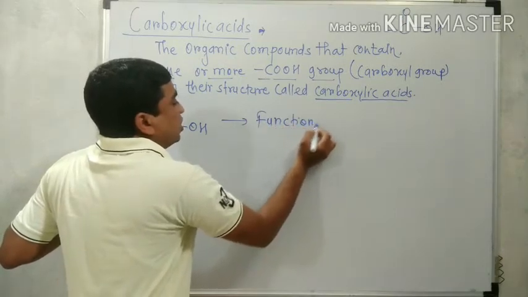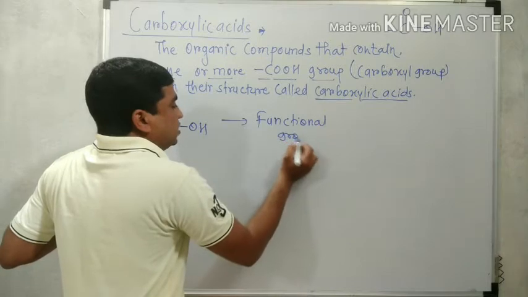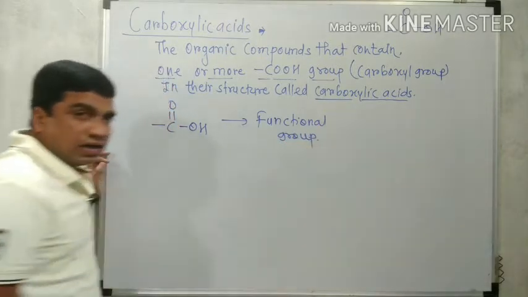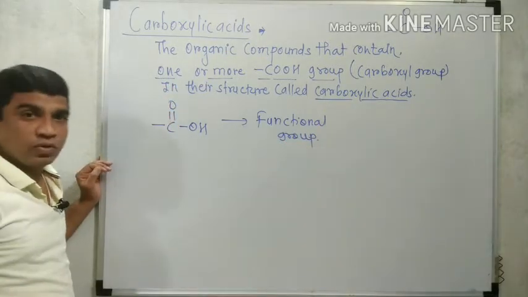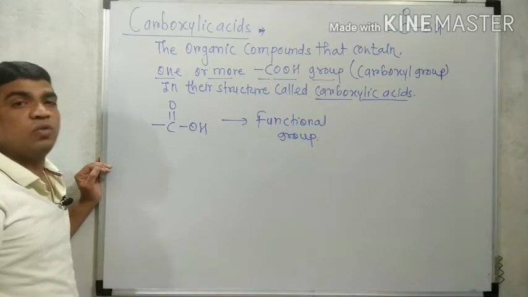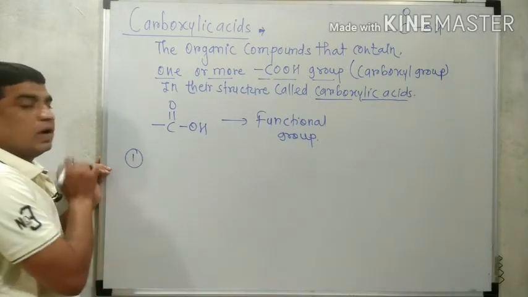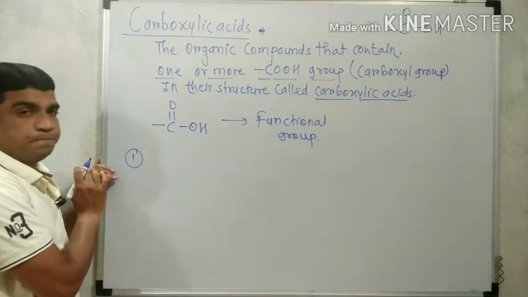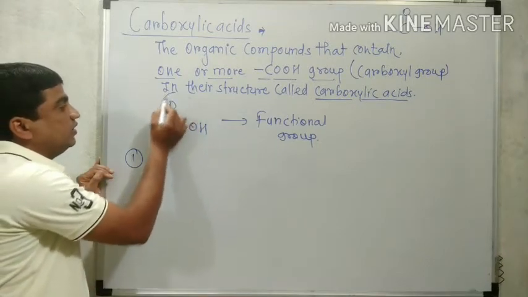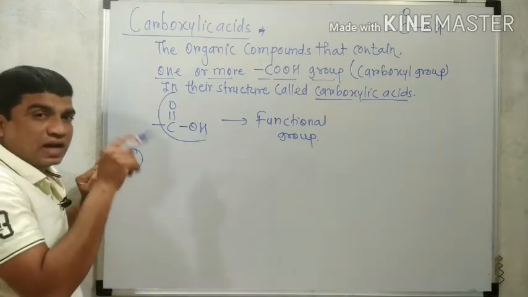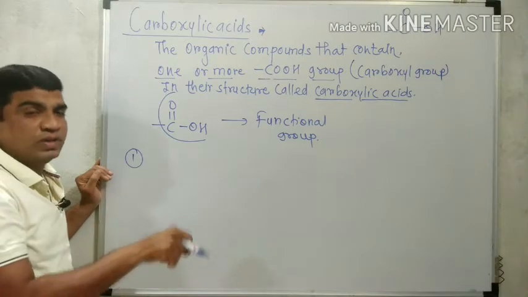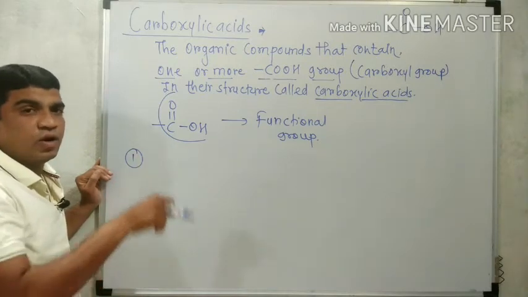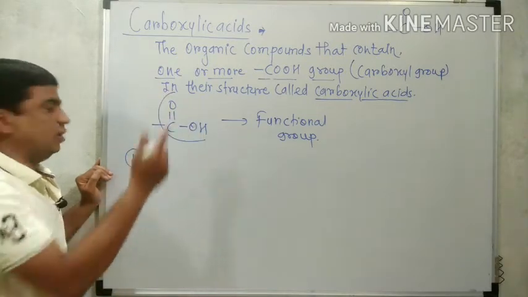And if this functional group attaches with either an alkyl or an aryl group, hence there are two types of carboxylic acid. First, depending upon whether the COOH group is attached to an alkyl group, that is a carbon chain, or an aryl group.